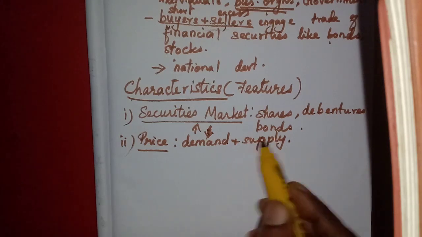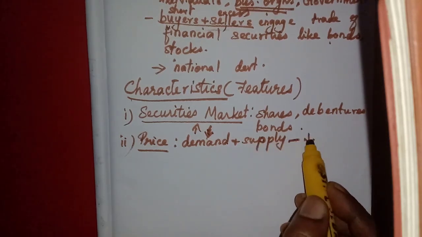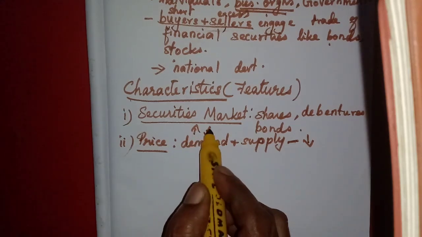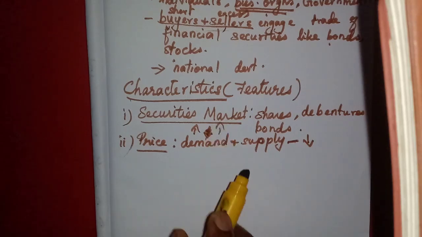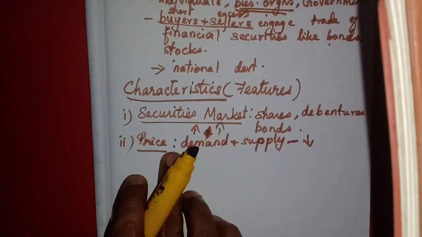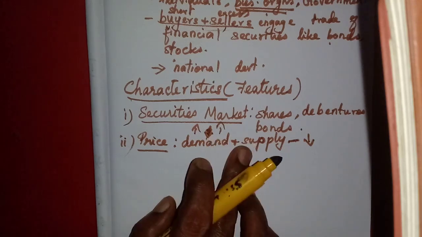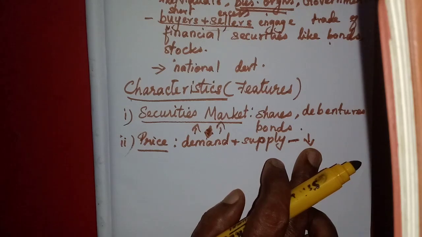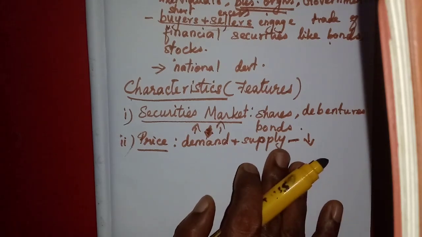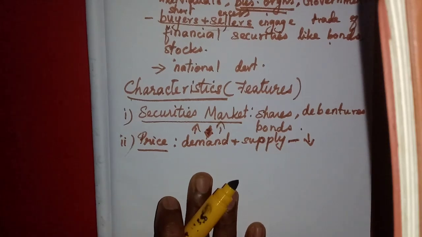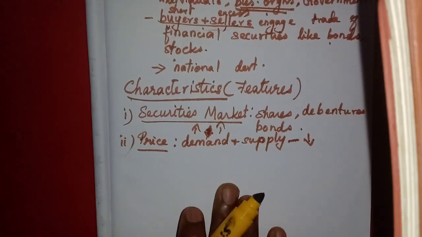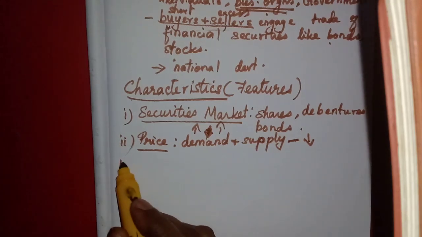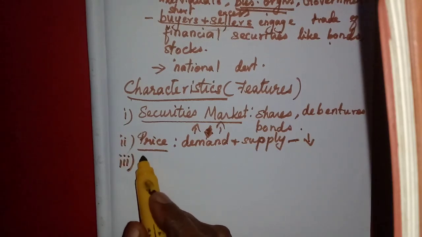But if supply is more, the price will be less. If demand is more, the price may increase, isn't it? If we need more goods, the goods market also has the same condition. If the demand is more, the price also will be more. But if the supply is more, the price will get reduced. So as per the demand and supply prevailing in the stock exchange, or we can say in the capital market, the price is also determined. It will vary. Then the third characteristic is the participants.